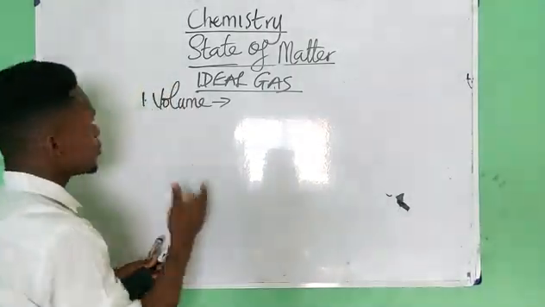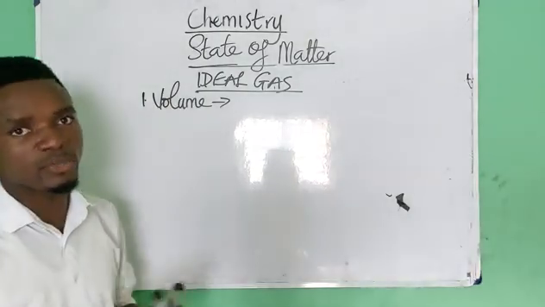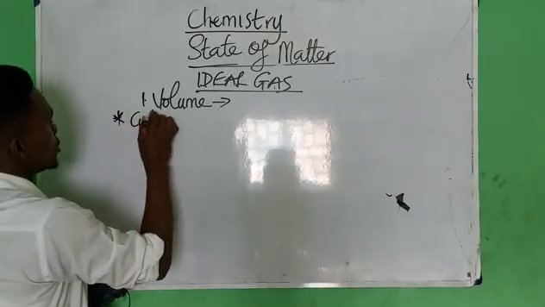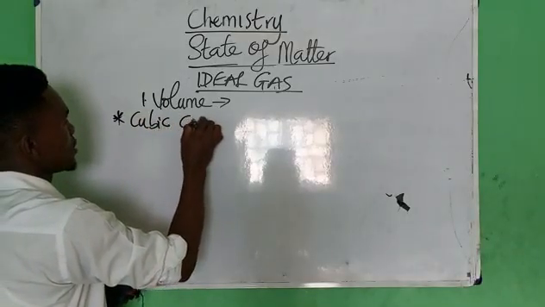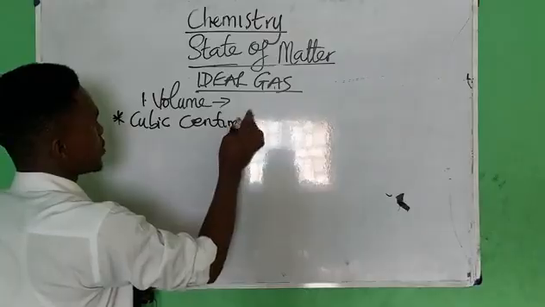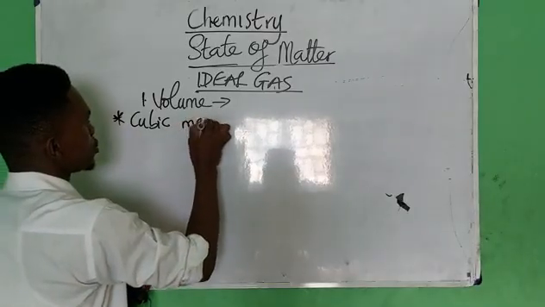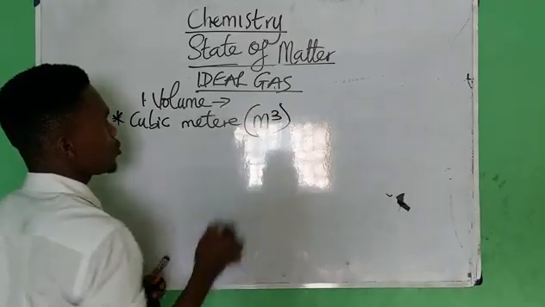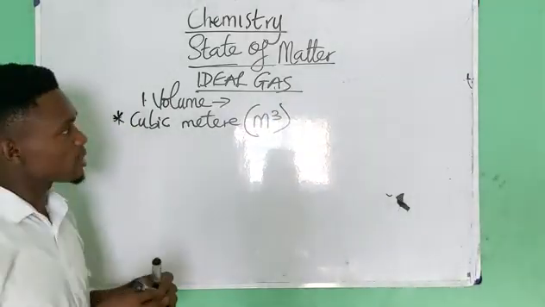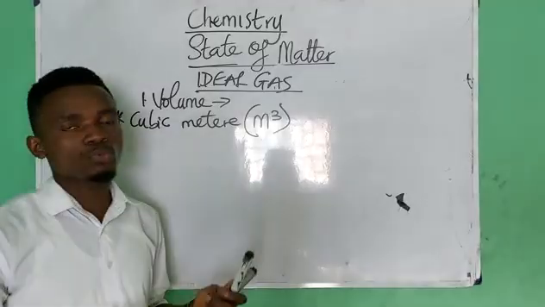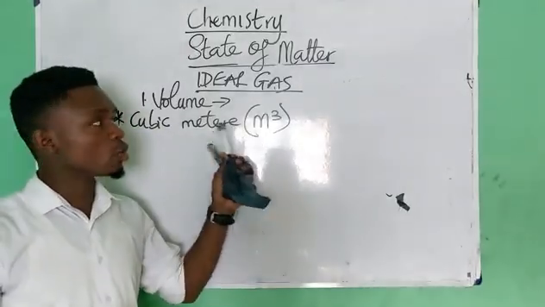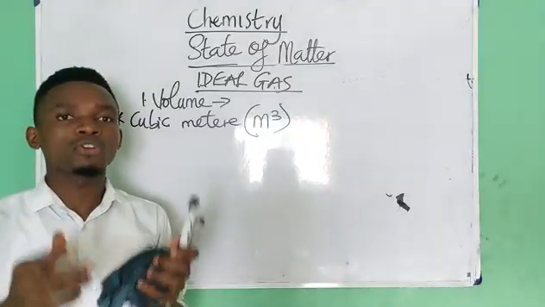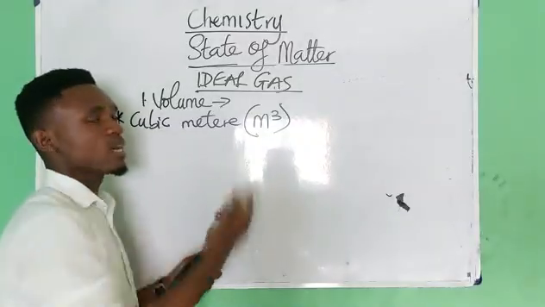Volume has different SI units. It has the cubic meter, denoted as m cube. Cubic meter is actually too large, so scientists don't commonly make use of this SI unit.